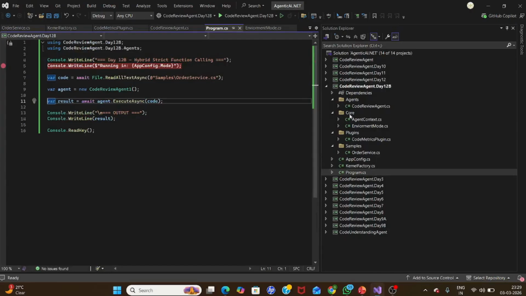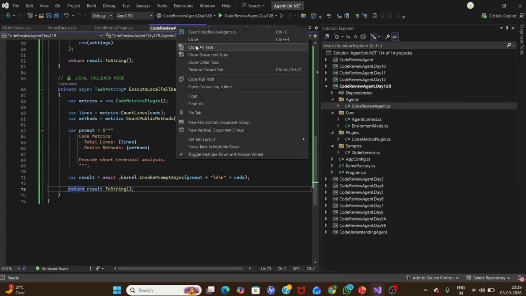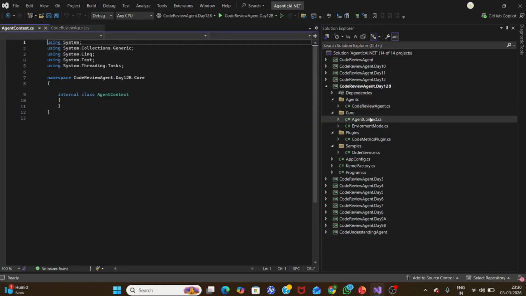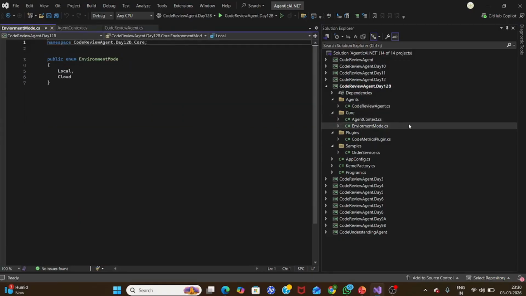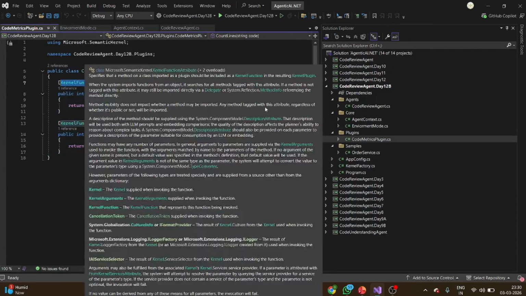So 12B, the structure we already discussed in the PDF, that we have only one agent, the code review agent. We are not taking multiple agents because the multiple agent concept was already discussed in day 10, day 11. Here we are taking only one agent, but our focus is to understand the tooling. So code review agent, we have agent context that you already have. Environment mode, we are taking local and the cloud. This we have used in day 12 also. Function call, kernel function, these are the keywords.